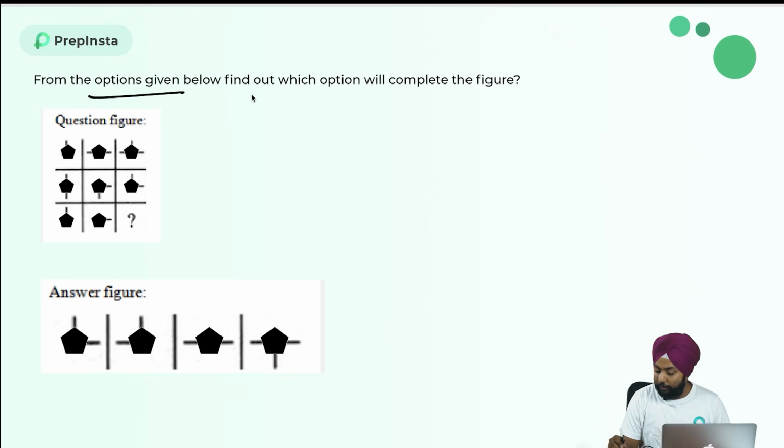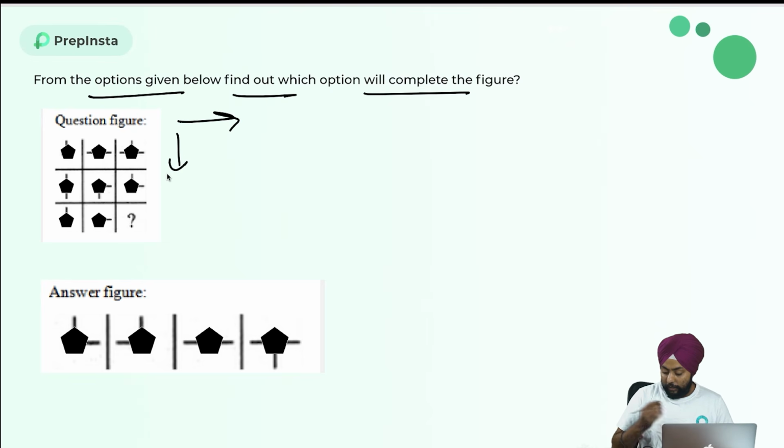From the options given below, find out which option will complete the figure. So we have to analyze some pattern, maybe row wise or column wise. If you notice the first one, it has a line upward in the pentagon, then it has 2 lines upward and downward, and the last one has 1 up line.